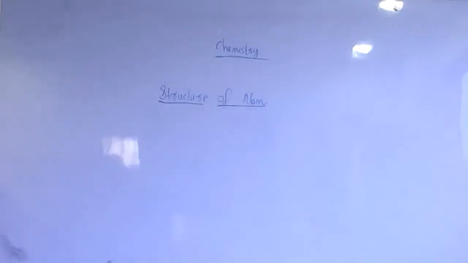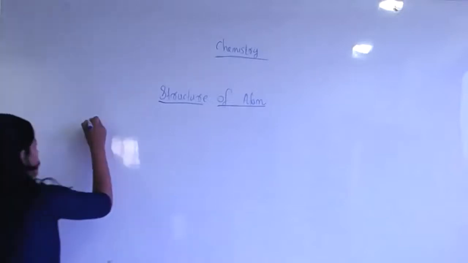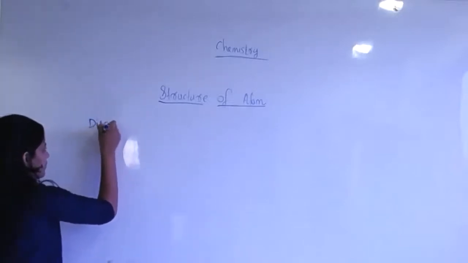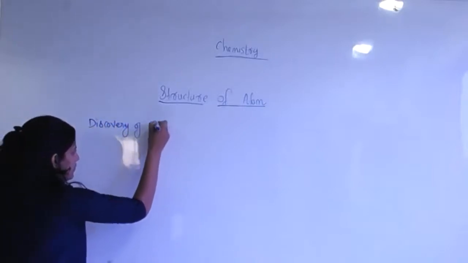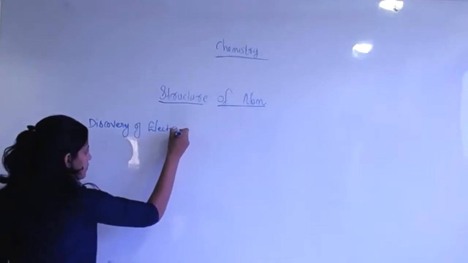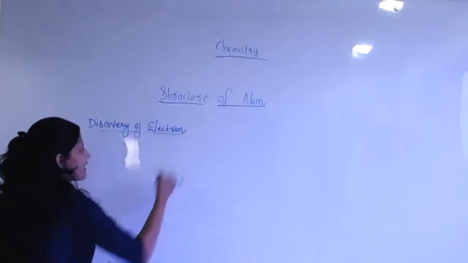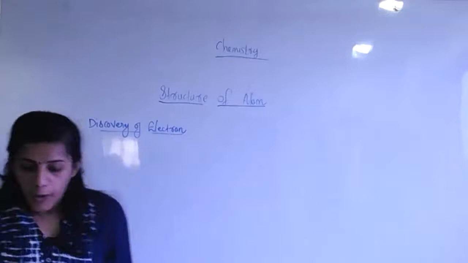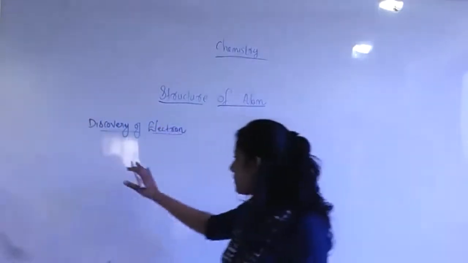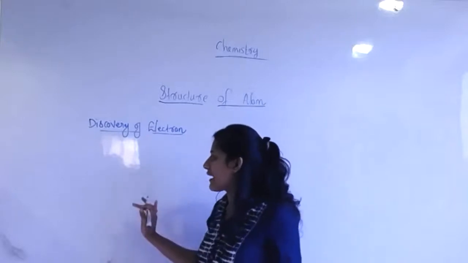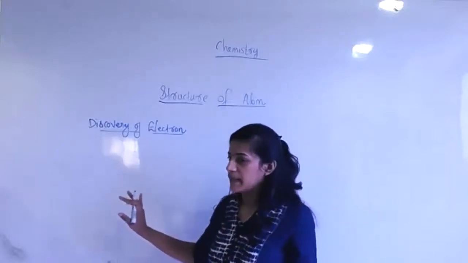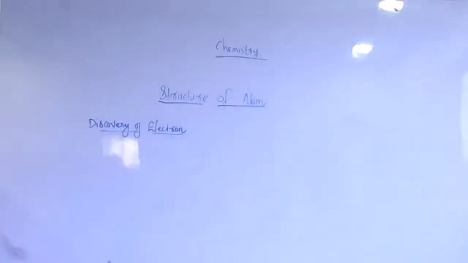Look, students. The first one is the discovery of electron. Point by point, we will discuss everything. Actually, this is an experiment.